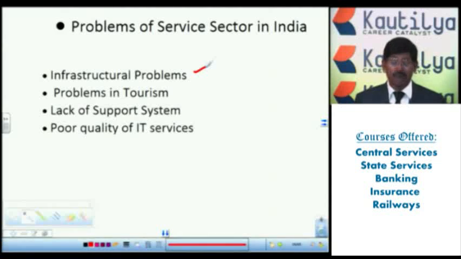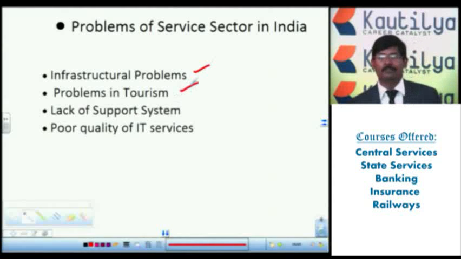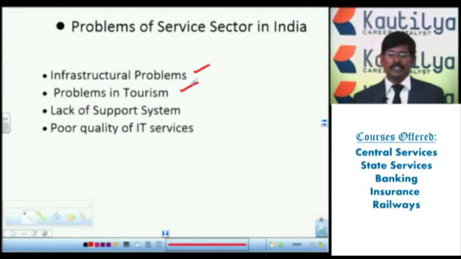Next one, problems in tourism. If you observe, what are the problems in tourism? Whenever a tourist visits a place, there is inadequate information. Then there is the middleman, and the malpractices of the middleman, because they collect high rates from tourists.